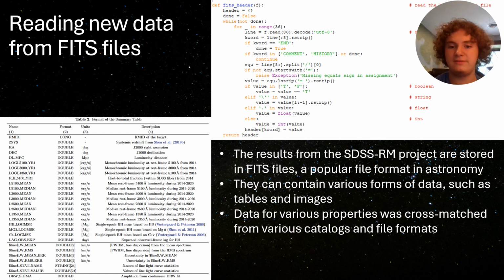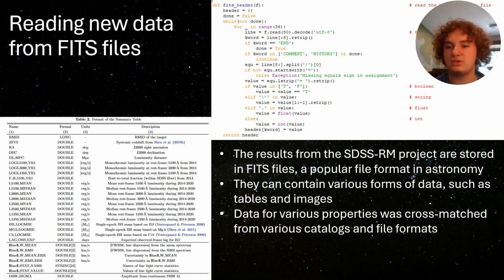FITS files can contain various forms of data such as tables and images. The table on the left describes some of the numerous properties measured from the quasar spectrums, including redshift and the strengths of the emission lines. And on the right is some of the code I wrote myself to read the FITS files. Specifically, it reads the header, which describes how long the table is and what kinds of data are included.